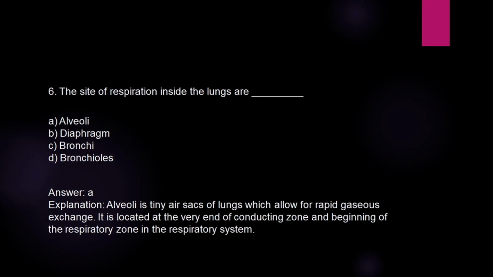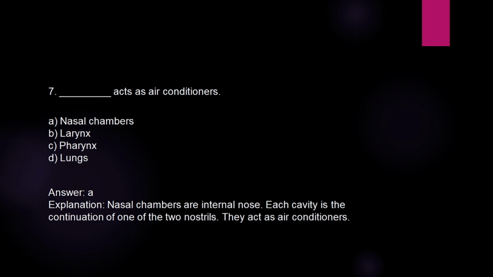Which of the following is the site of respiration inside the lungs? Options: alveoli, diaphragm, bronchi, bronchioles. Answer is A. Alveoli are tiny air sacs of the lung which allow for rapid gaseous exchange. They are located at the very end of the conducting zone and the beginning of the respiratory zone in the respiratory system.